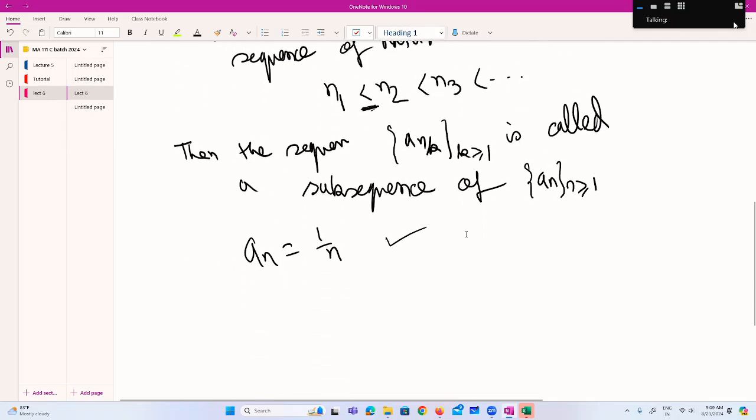So can you give some subsequence of a_n? No one? What should I choose as n_k?